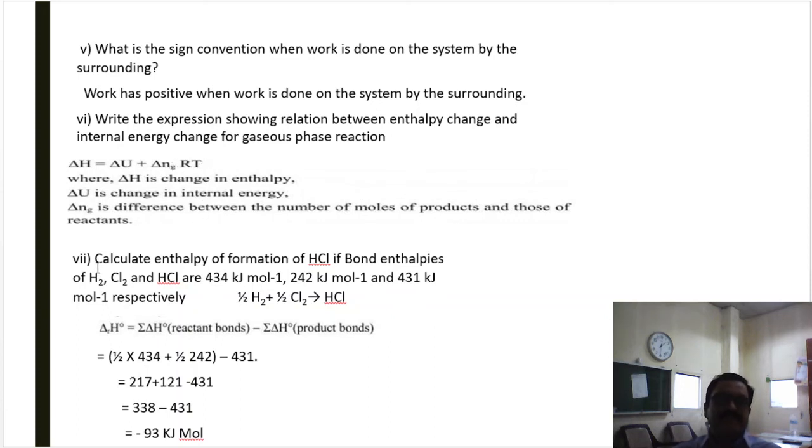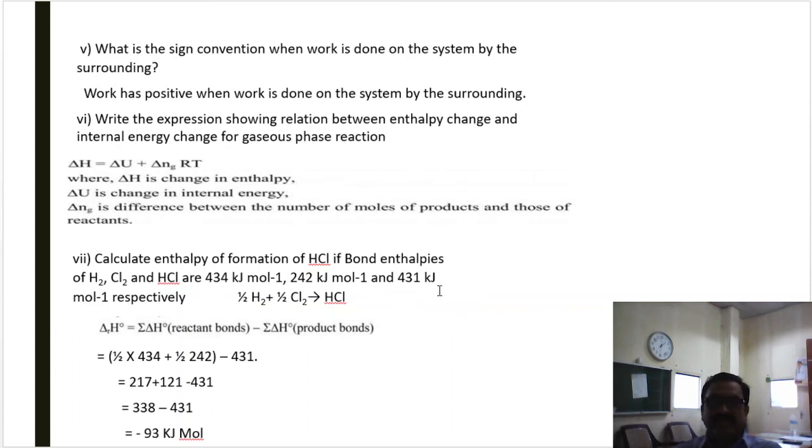Then question number 7. Calculate the enthalpy of formation of HCl if the bond enthalpies of hydrogen, chlorine and hydrogen chloride are as follows. 434 kilojoules per mole is the bond enthalpy for hydrogen. Then for chlorine, 242 kilojoules per mole. And for hydrogen chloride, the bond enthalpy is 431 kilojoules per mole. Calculate the enthalpy of formation.